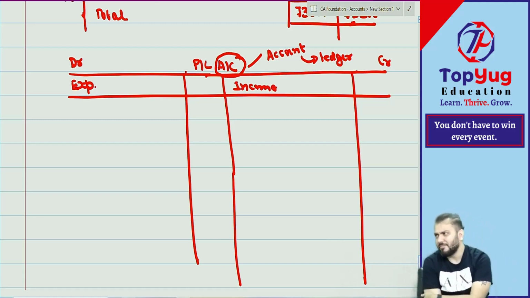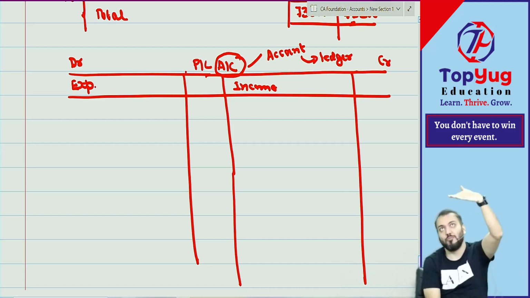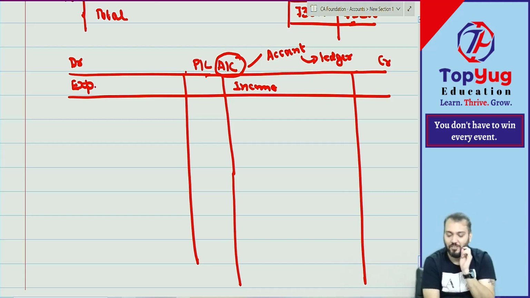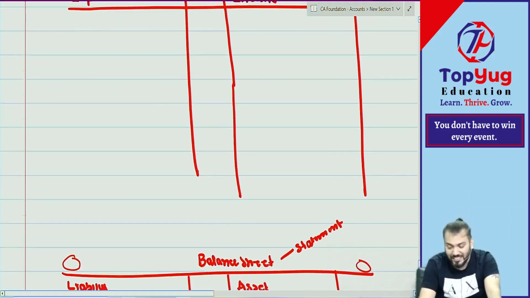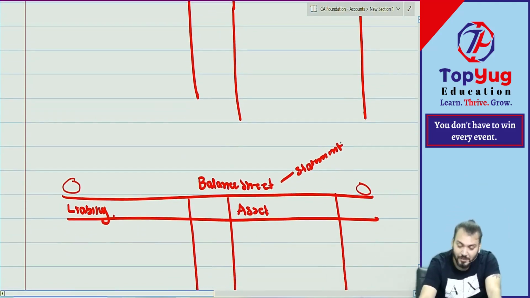Have you understood? A little bit. I am asking, a little bit or fully? A little bit understood, not fully. You should always study a little bit at a time, so that is 50%. If it were fully, you would get a rank, the top 90%. Okay. Have you understood this much? Here I come. Now my question to you: the balance sheet is what? Statement. So this will be prepared in journal, ledger?